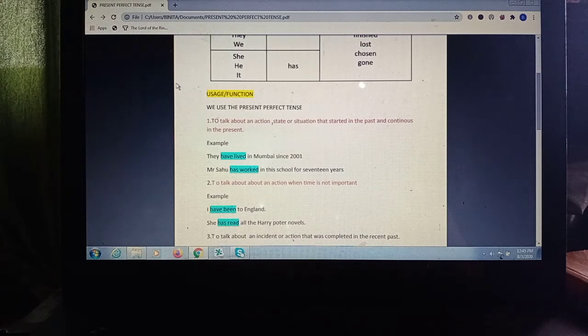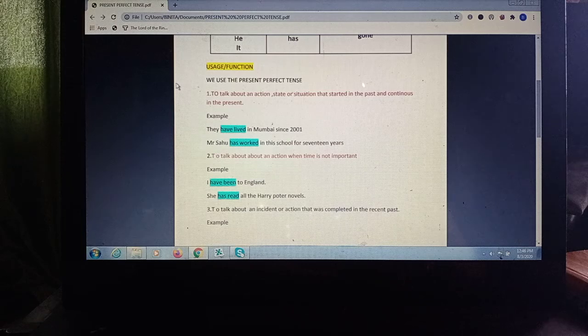For example, they have lived in Mumbai since 2001. So this since shows a fixed time in the past. Fixed time. Now do not get confused with past tense and your present perfect tense. We are using the word since here because the fixed time is given here. So they have lived in Mumbai since 2001. So live is the verb and we are adding the past participle ed.